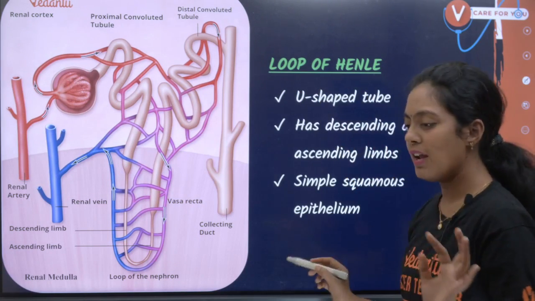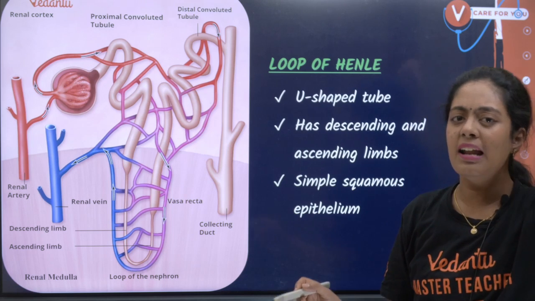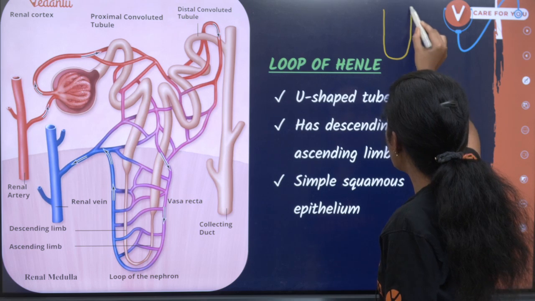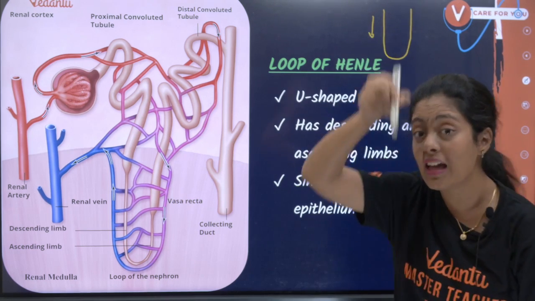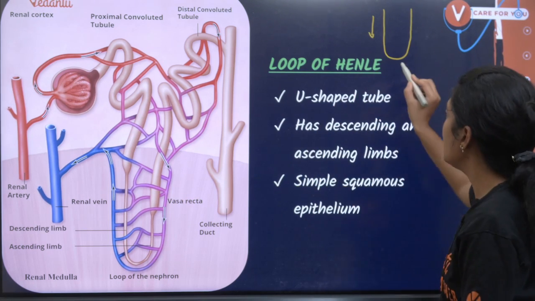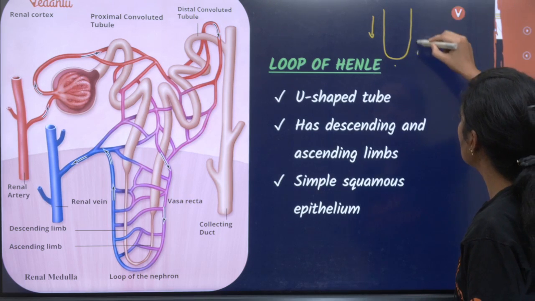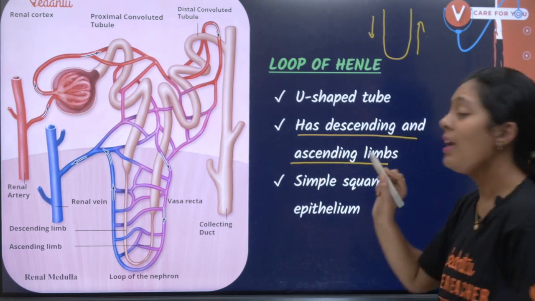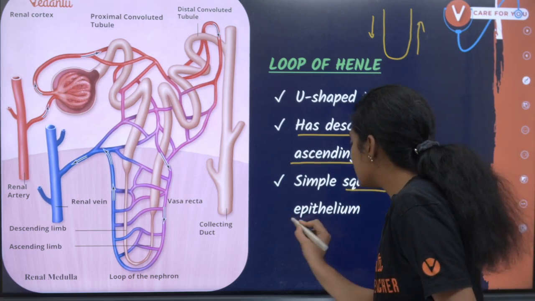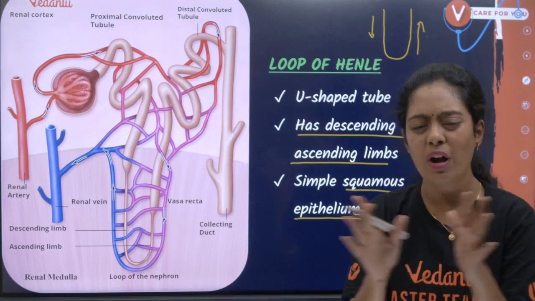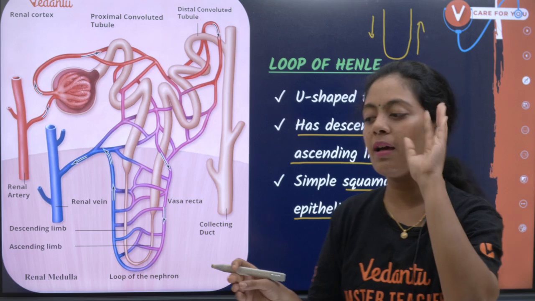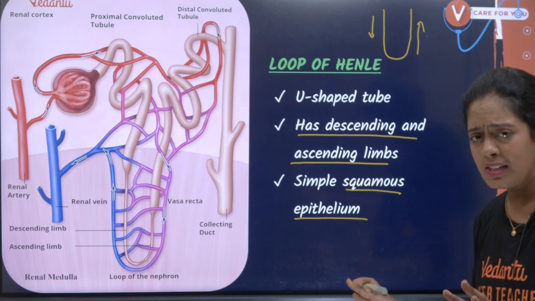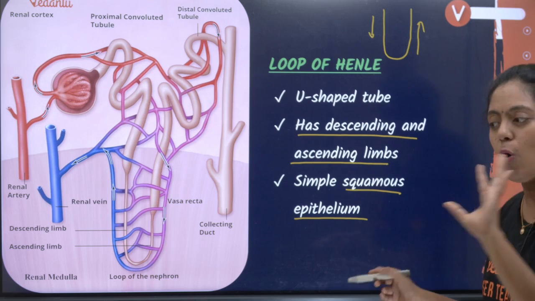அடுத்தது loop of Henle. அது ஒரு ஹேர் பின், U பின் இருக்கும்ல, தலையில எல்லாம் குத்துவோம்ல, இந்த மாதிரி U பின் மாதிரி ஸ்ட்ரக்சர். It has a descending limb. கீழ வருதுல, அது பேரு descending limb. இது வந்து நம்ம loop of Henle. அப்புறம் இது வந்து ascending limb. It has descending and ascending limb, and it is lined by simple squamous epithelium. இங்க வந்து cuboidal அதெல்லாம் கிடையாது. சாதாரணமான simple squamous epithelium தான் இங்க இருக்கு. That's about your loop of Henle. I hope it is clear.